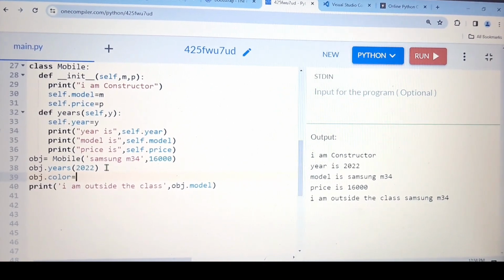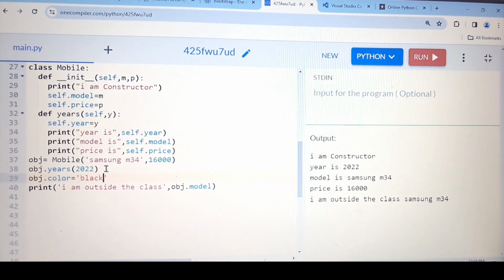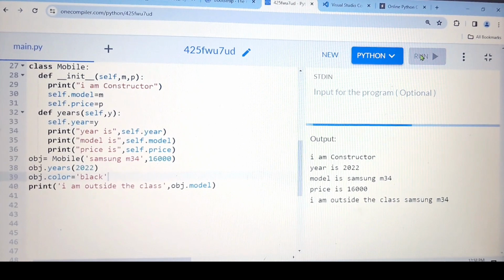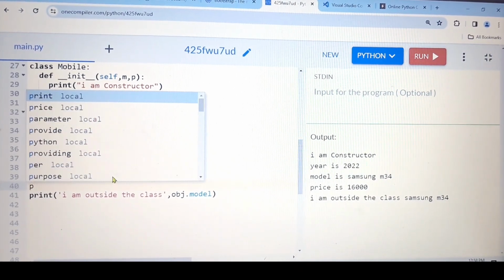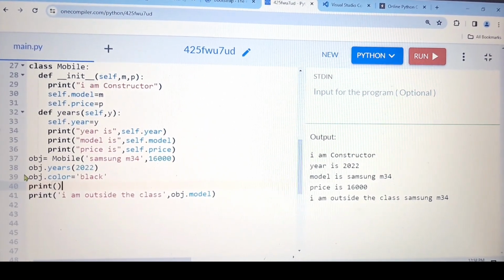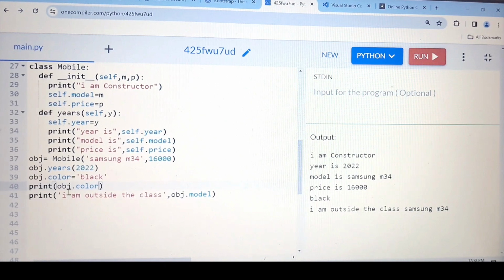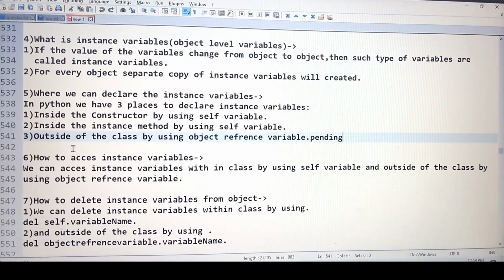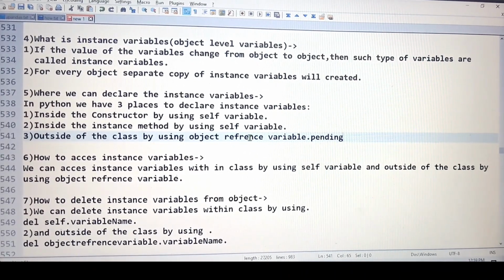Then here I can initialize the value, for example, black. Let me run, and print. See, this is how you can declare the instance variable outside of the class with the help of the object reference variable.